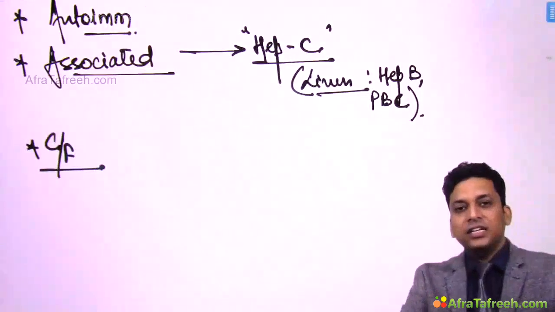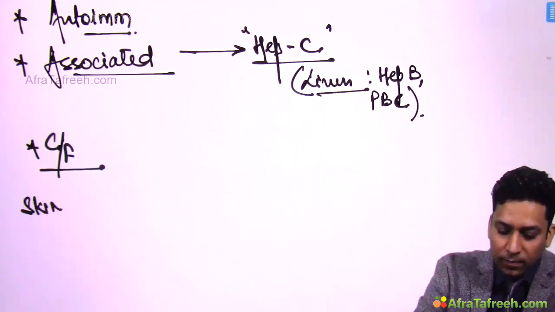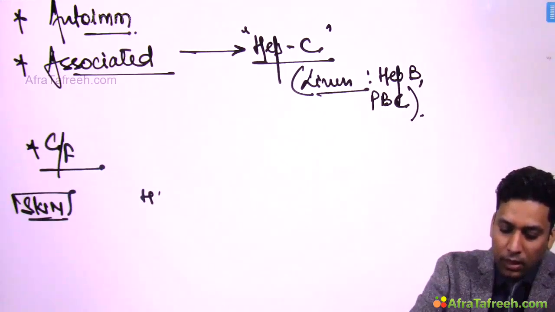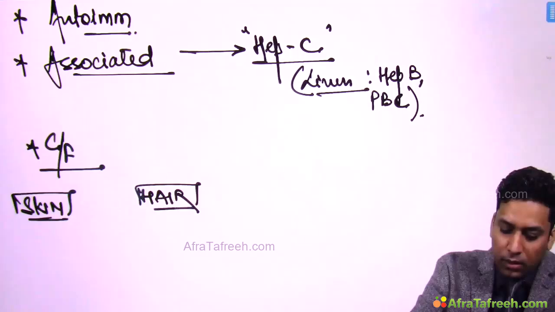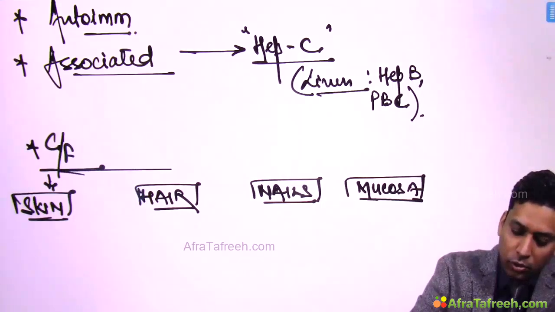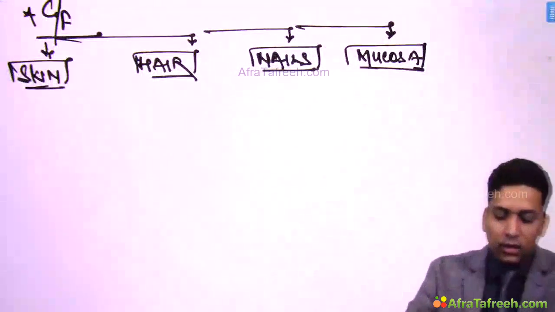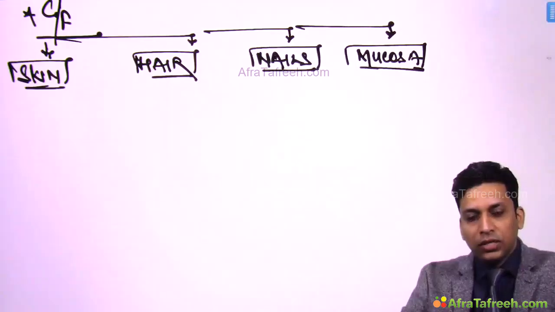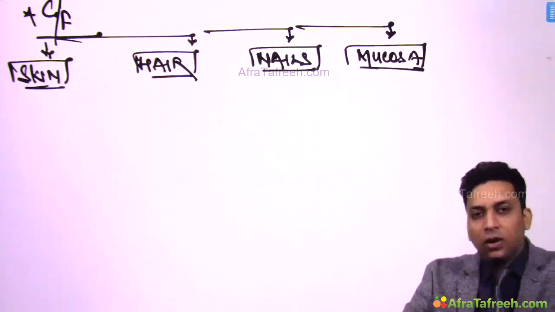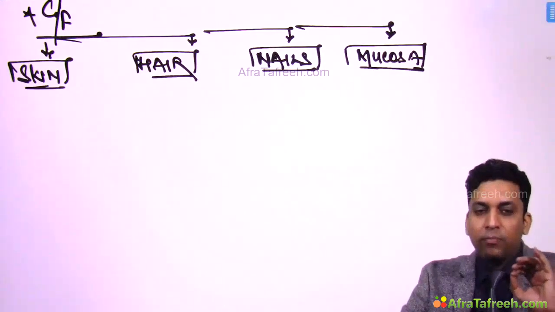Now clinically this condition can involve almost all the parts of the body. It can involve the skin, hair, nails, and mucosa. So you might find lesions over skin, hair follicles, nails, mucosa. Various sites can be involved. We will discuss all these features individually also, but first let us write down a few important points.